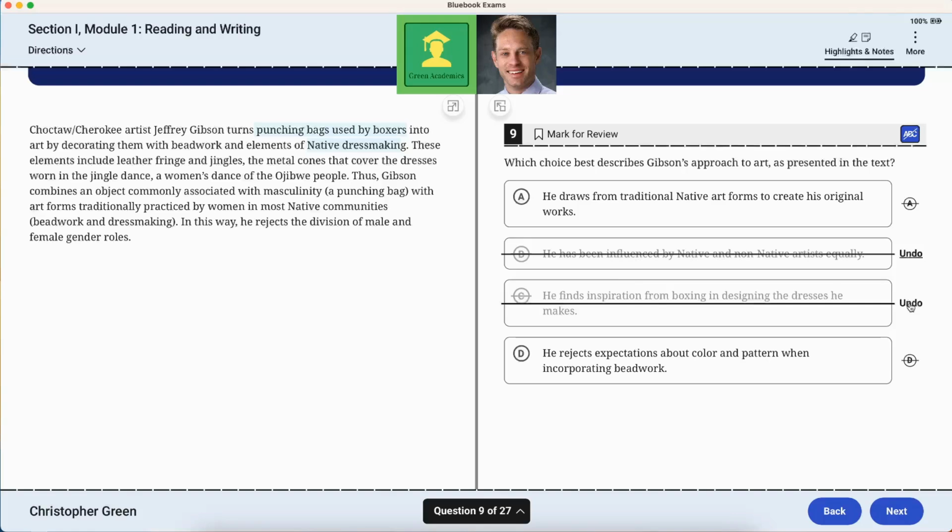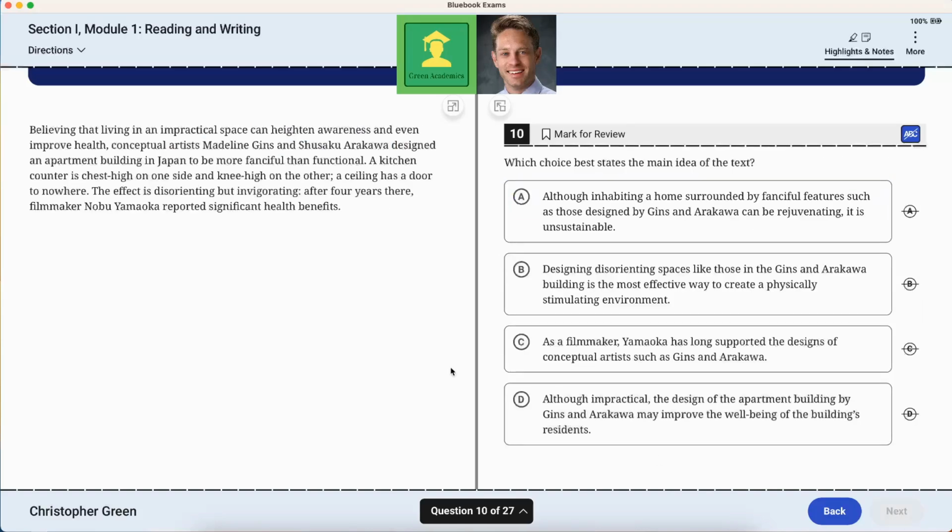He rejects expectations about color and pattern when incorporating beadwork. No, he rejects division of male and female. Of course, it says the word rejects right there, but he doesn't reject the expectation about color and pattern in the beadwork, because when it mentions the beadwork, it says that he's adhering to the native traditions. So I believe the answer is simply A.